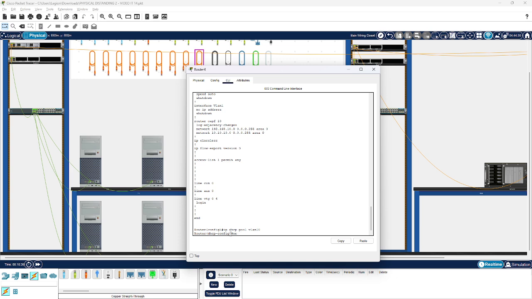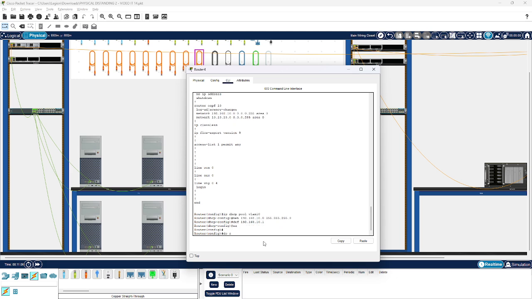Enter and then put the network. After you put the network, you can put the subnet mask like this, 255.255.255.0, and also don't forget to put the subnets first, and then the default router 10.1, and then also the DNS.